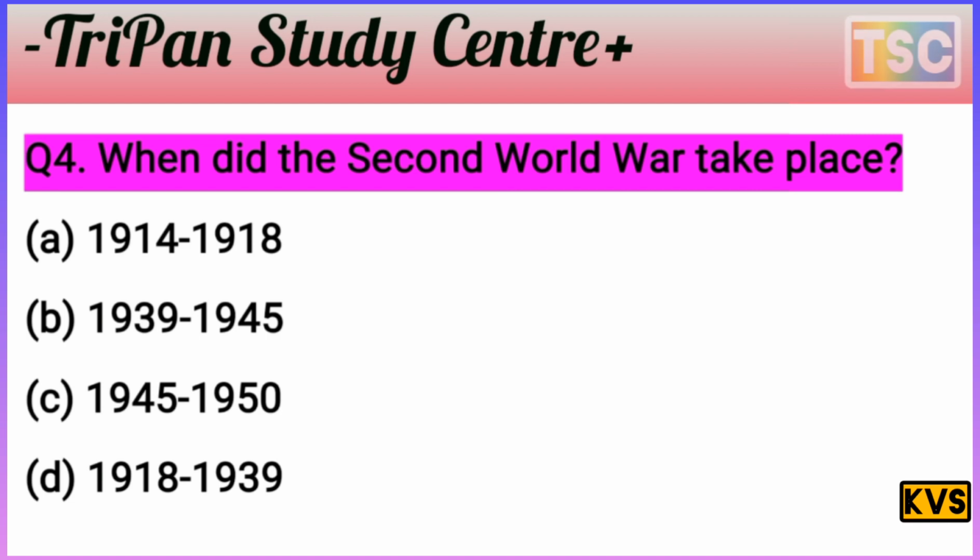The next question is important. When did the Second World War take place? The options: A, 1914 to 1918. B, 1939 to 1949. C, 1945 to 1950. And D, 1918 to 1939. That is an important option, and a test of your knowledge.